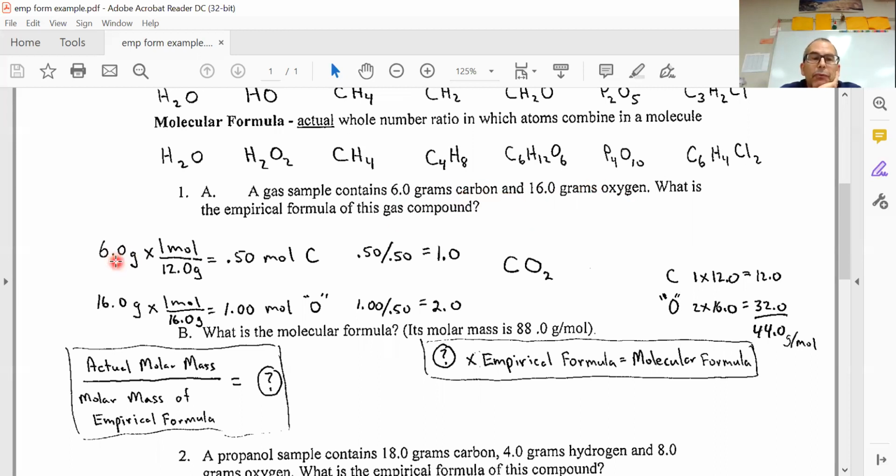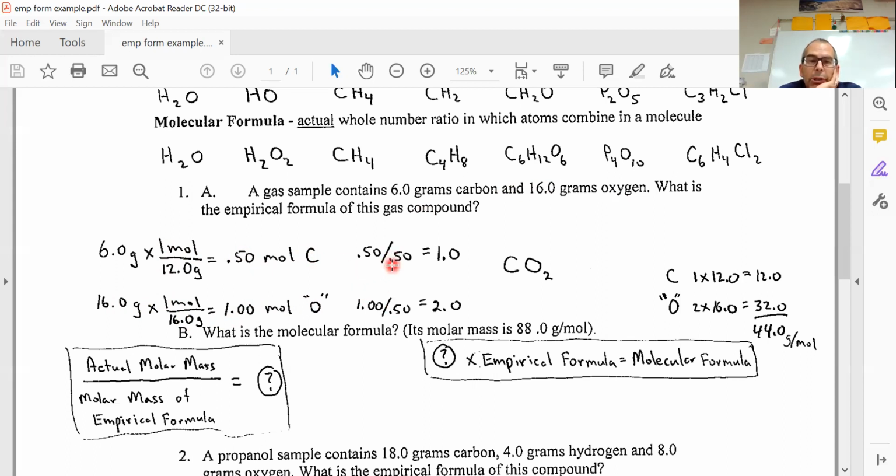I took my grams divided by the molar mass of carbon, and I got a nice, easy number of 0.50 moles of carbon. And then I took the 16 grams of oxygen, divided by the molar mass of oxygen, which was 16, and I had 1 mole of oxygen. Now, you can probably look and say the moles of oxygen is twice as big as the moles of carbon. If you get numbers that aren't as easy to work with, and that will happen at some point, you can always divide through by the smallest number.